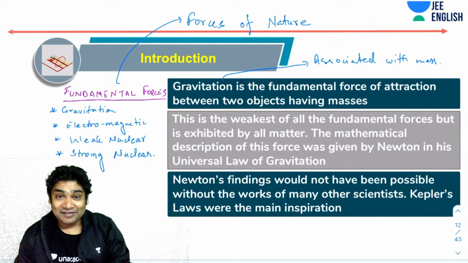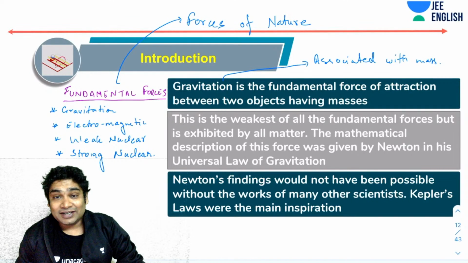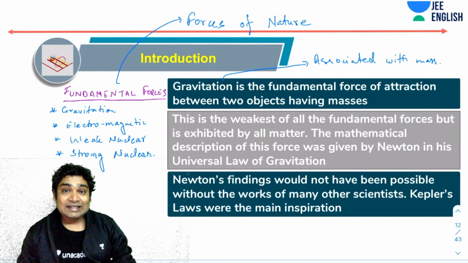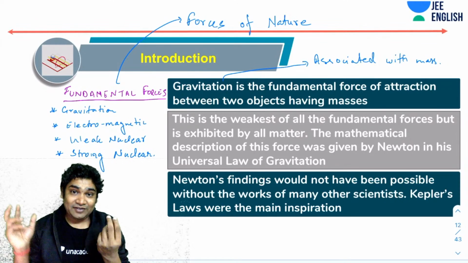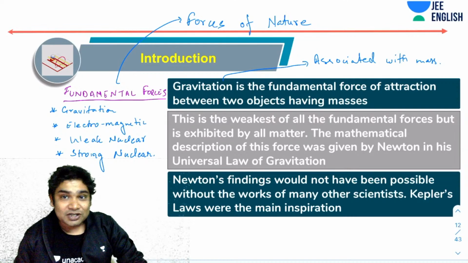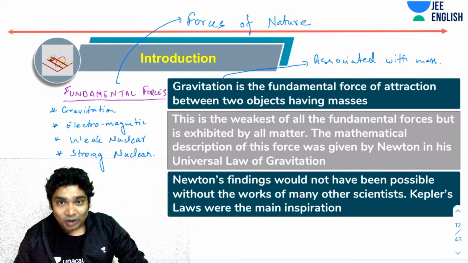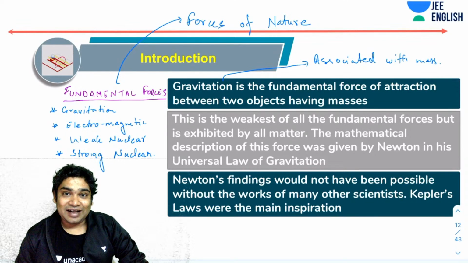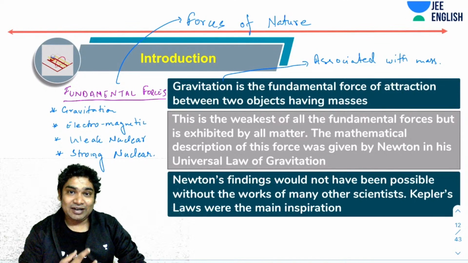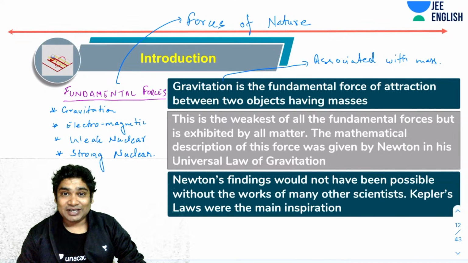But anyways, the effects of such a weak force are also huge. Imagine, it's the gravitational force that makes the Earth, which is such a heavy object, go around the sun. So even when I'm saying it is the weakest of all the forces, it's still a huge force and a very important one. For that matter, had the force of gravity not been there, imagine you wouldn't be standing on Earth. There would not have been any atmosphere. It is a very, very essential force, so to say.